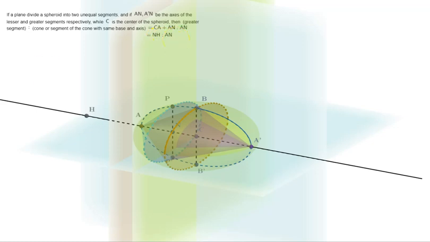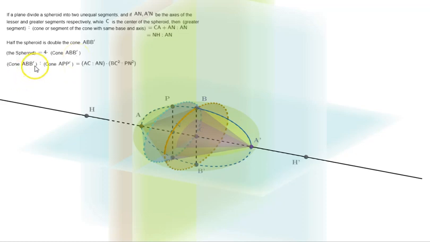Similarly, on this side also, let's mark a point H' so that A'H' is equal to CA'. Now, half the spheroid is double the cone ABB'. We have seen this in the previous proposition, which means the spheroid is equal to 4 times the cone ABB'.